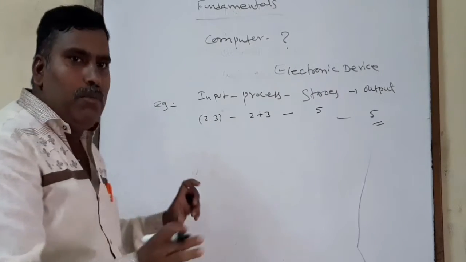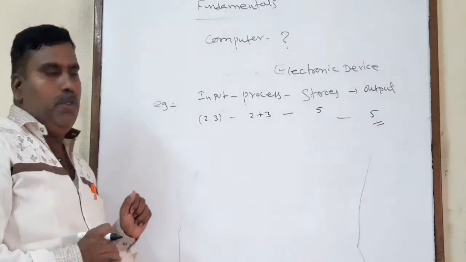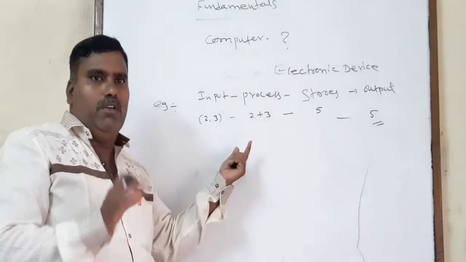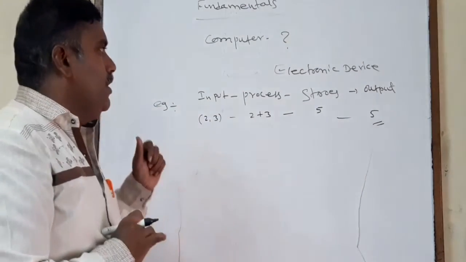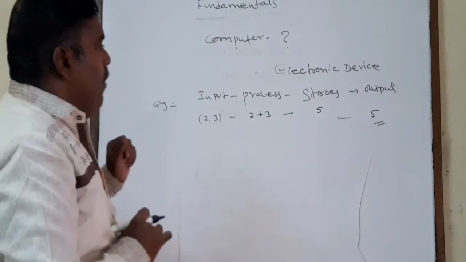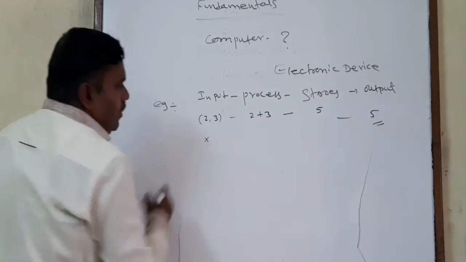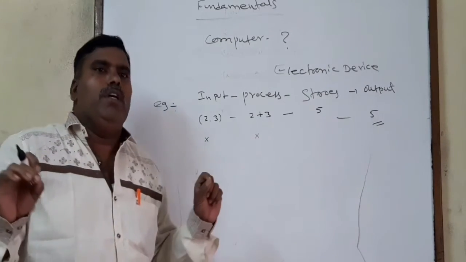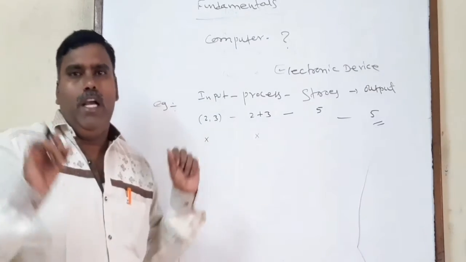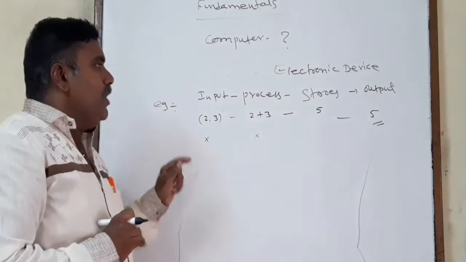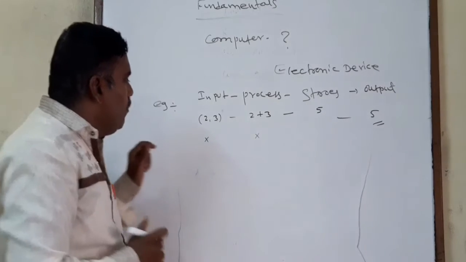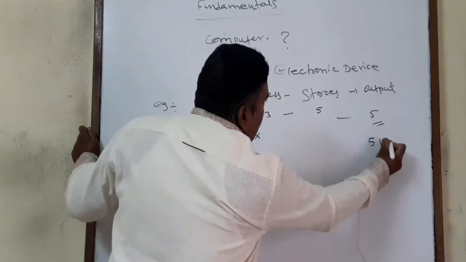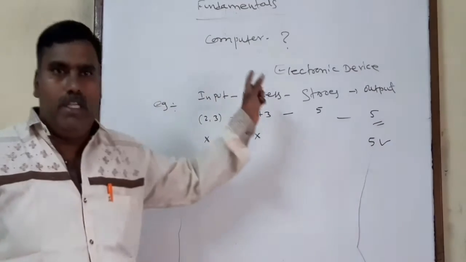A computer accepts input, for example 2, 3. The computer can process the information, so 2 plus 3, or 2 minus 3, or 2 into 3, whatever it may be. This is called your process. It stores and it gives a result. But without input and without process, it won't store data and it won't give any output. If a device doesn't take your input and doesn't go for process, yet is able to give some output, such a device is not an electronic device.